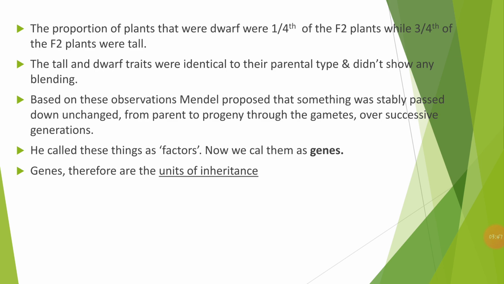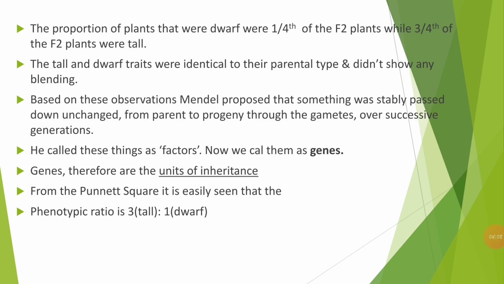So what do you mean by genes? They are the units of inheritance. As I said before, genes are the unit of inheritance, or a segment of DNA which promotes the synthesis of a polypeptide chain and thereby controls a character. From the Punnett square, we can see that the phenotypic ratio of the F2 generation is 3:1, meaning we get 3 tall plants and 1 dwarf plant. So the phenotypic ratio of the monohybrid cross is 3:1.